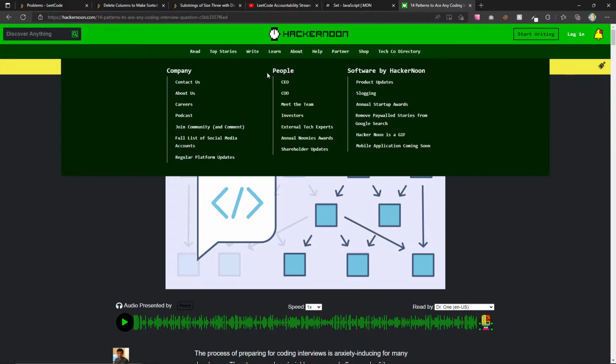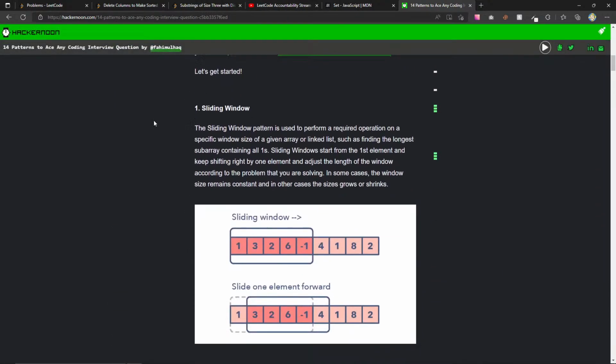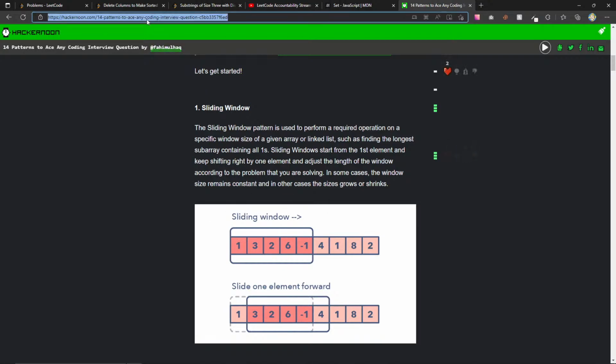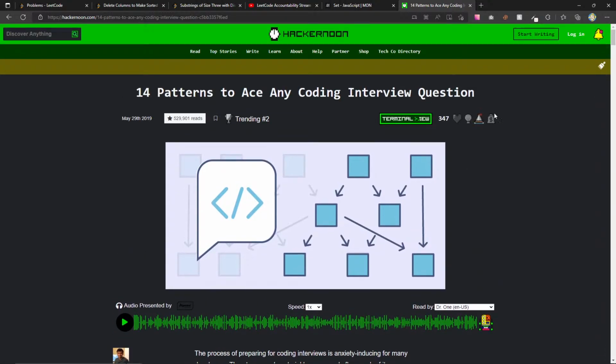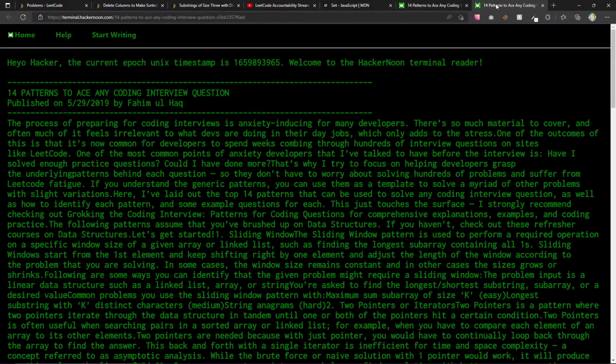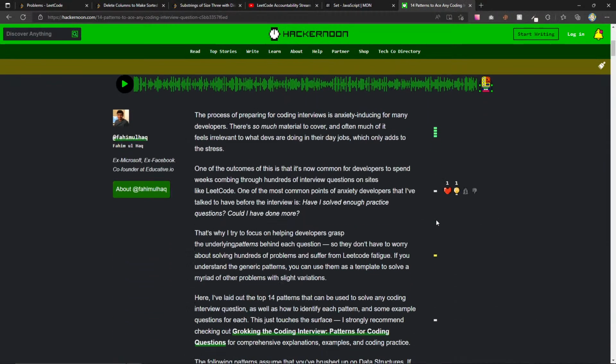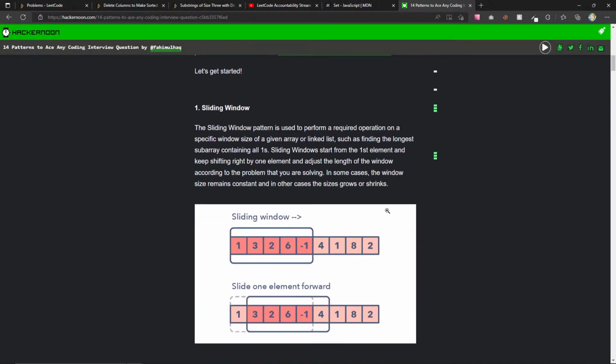But a cool thing here, this one's nice because see, look at this sliding window. That's exactly the one that we were just trying to do, right? I'm gonna send this to you on the YouTube chat. Oh, I gotta sign into chat here? Oh, I don't want to sign in midstream because I'm afraid something will happen to the stream. But look up 14 patterns to ace any coding interview question. This is just a really nice way of doing this and learning about these different patterns. I think it's very beginner friendly, so that's cool.